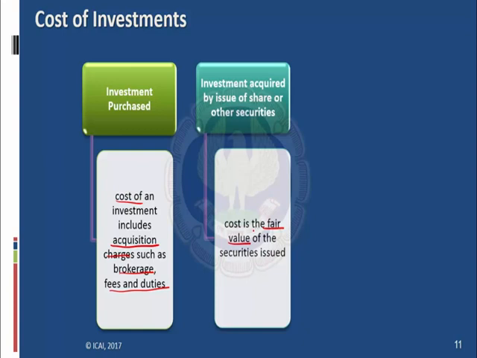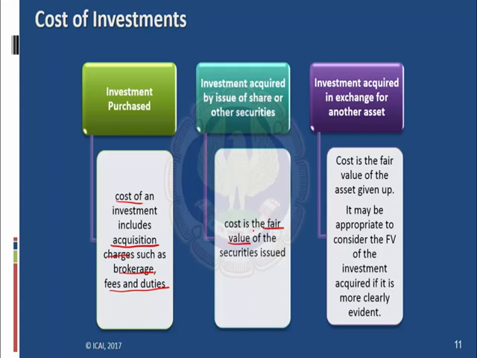In such a case, the cost of the building will be 15 lakhs. So the accounting entry will be: building, which is an investment property, will be debited and shares will be credited. The difference between the value of the shares and the fair value of the shares will go to the profit and loss account.